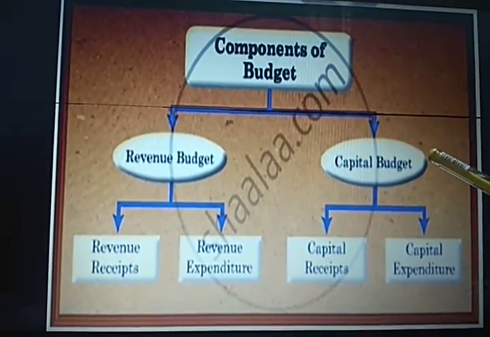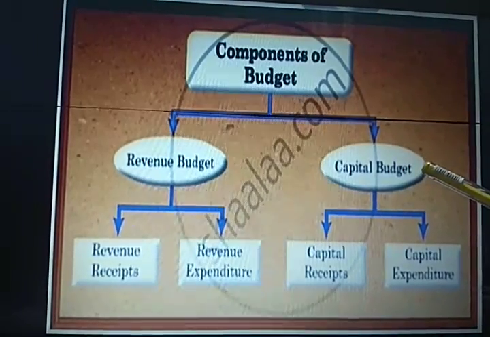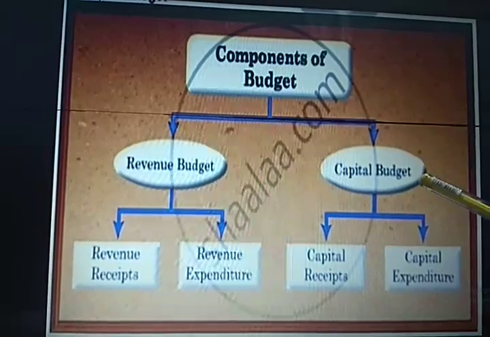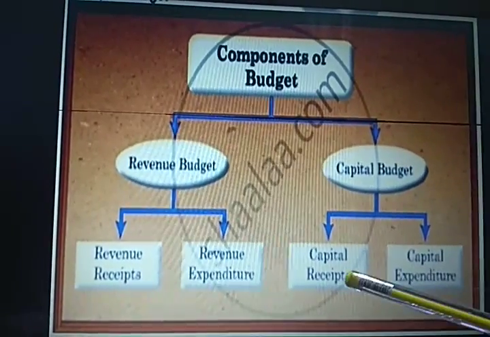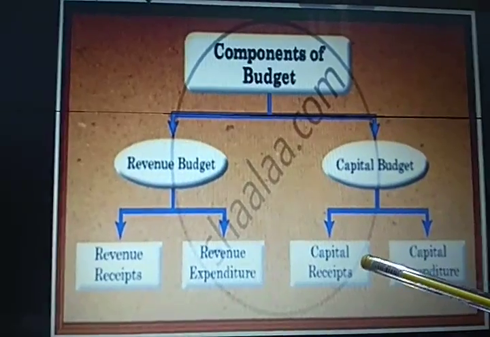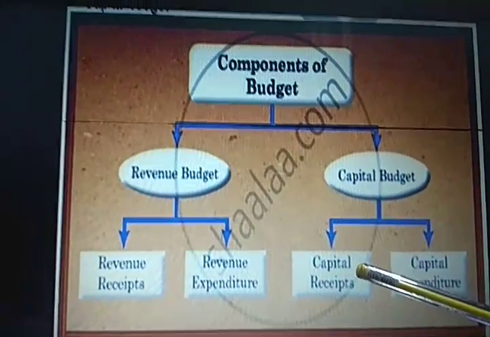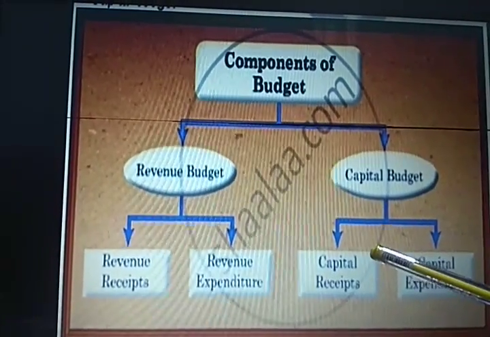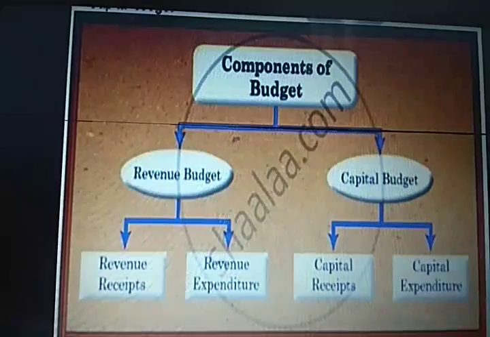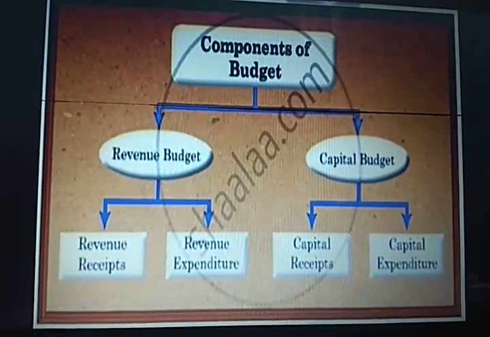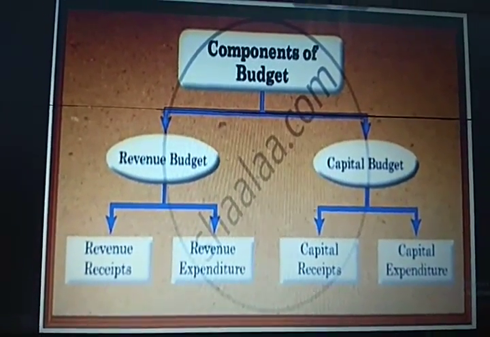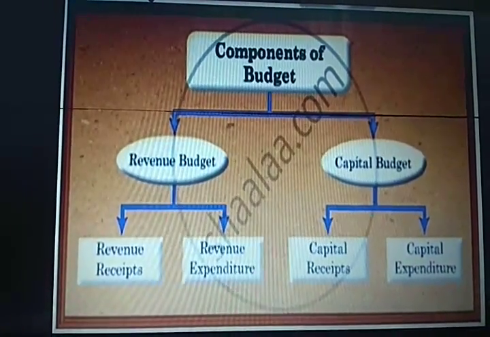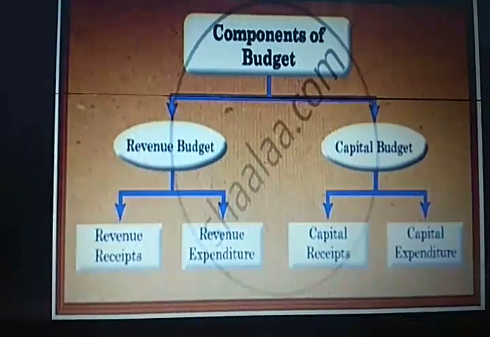Similarly, when we talk about capital budget, what exactly is it? Capital means which is non-regular and non-recurring in nature. Now, when we talk about capital receipt, suppose the government of your country has taken a loan amount from the International Monetary Fund. So taking a loan from IMF is a capital receipt. Why? Because government is receiving that amount, and moreover receiving a loan is non-regular and non-recurring in nature. So that is the reason it is an example of capital receipt.